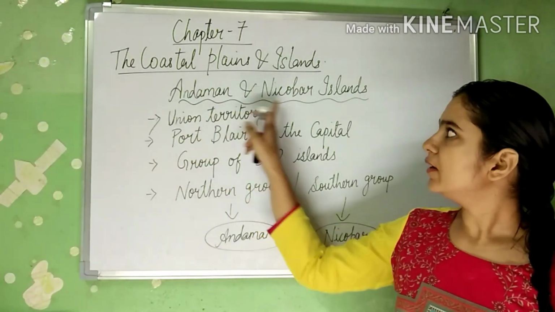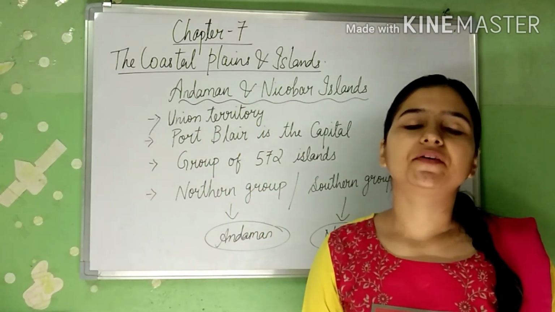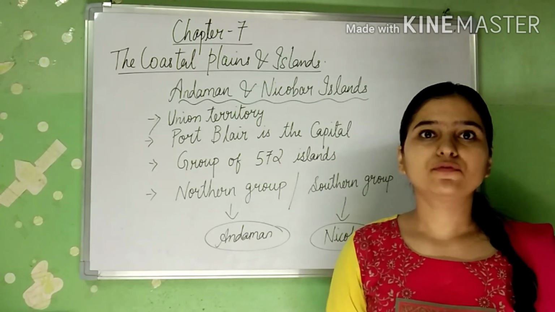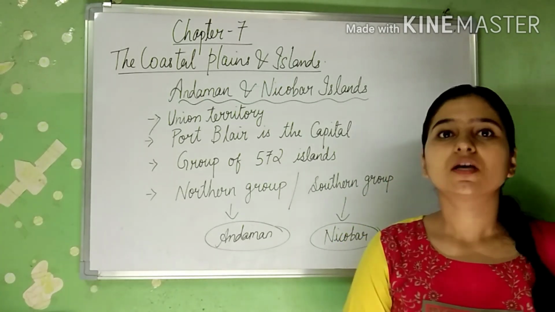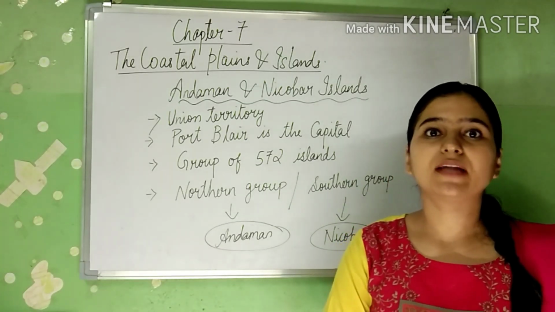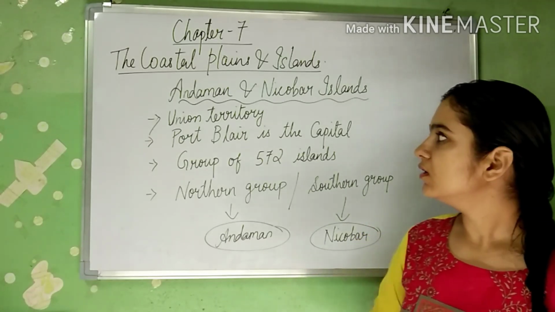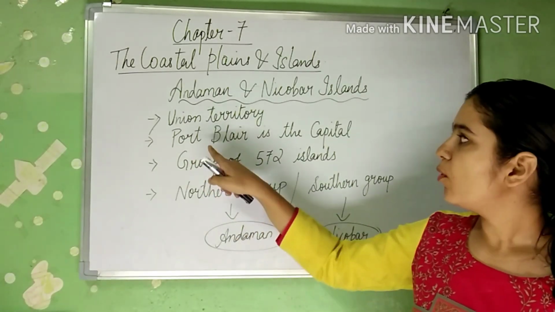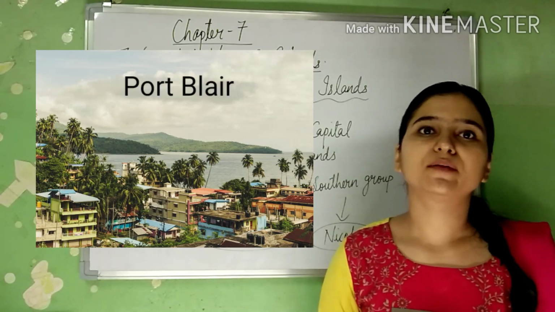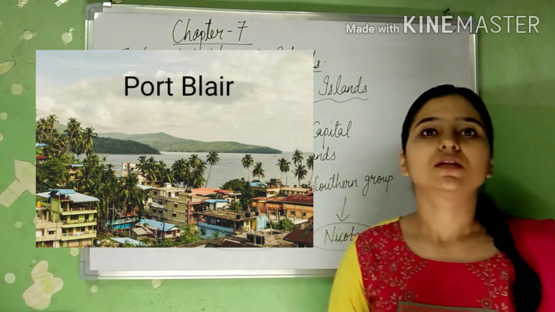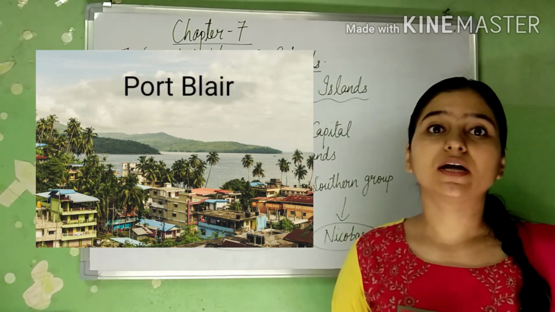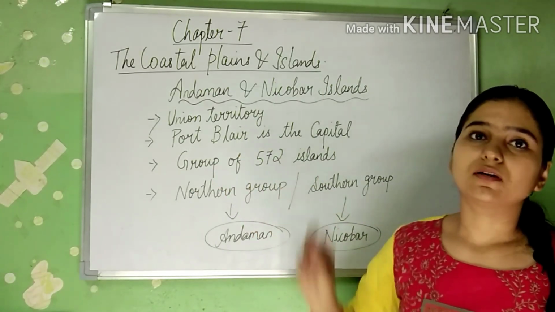Andaman and Nicobar is a union territory of India. That means there is a union government that functions. Then the second point here, Port Blair is the capital of Andaman and Nicobar Islands. This island has the capital, that is Port Blair.